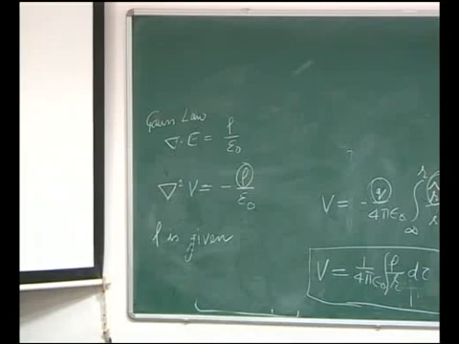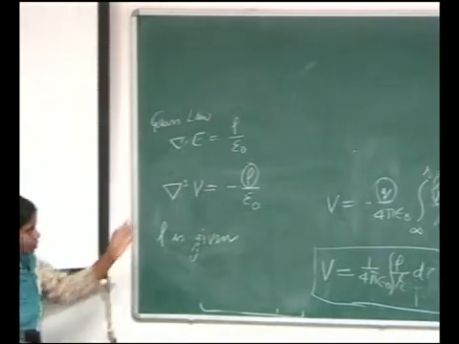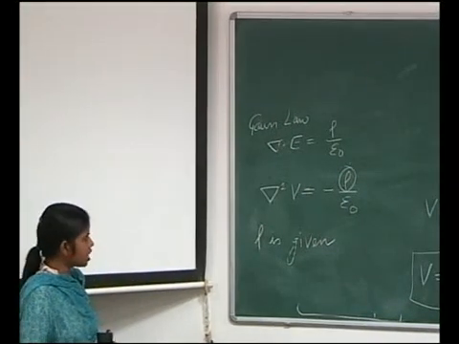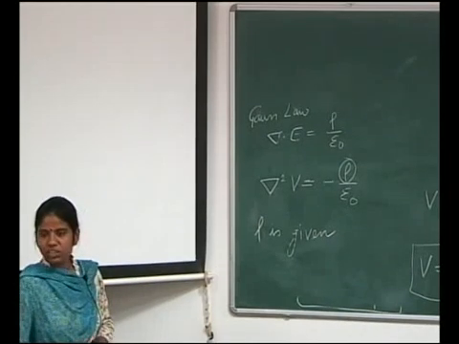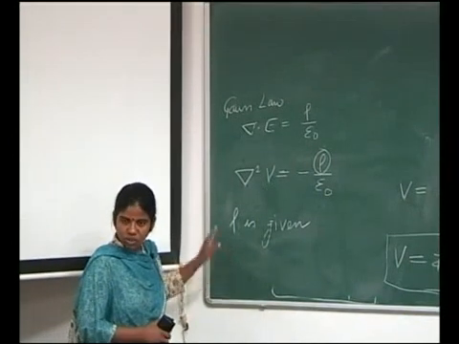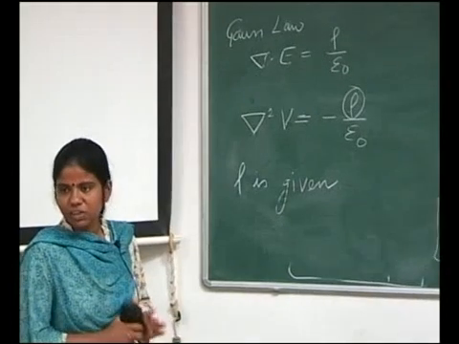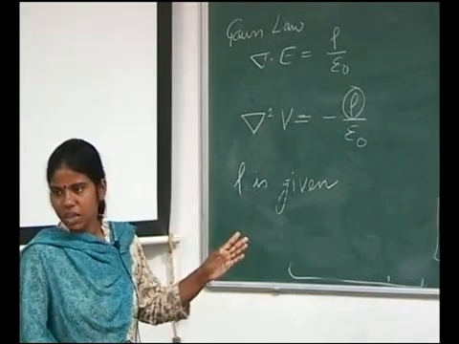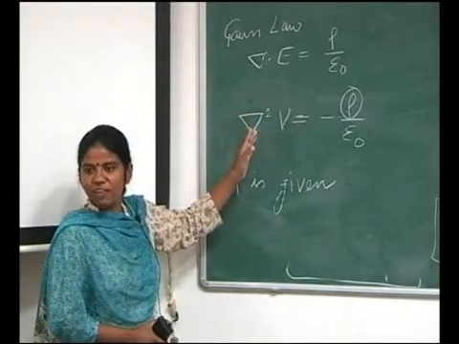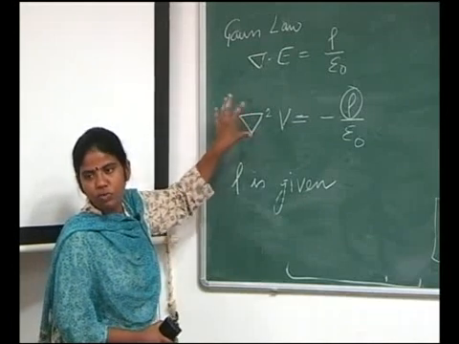I will not be able to complete the boundary conditions today, so I will take them in the next lecture. But before that, I would like to again tell you what we did today, because now we will start with electromagnetism, and the whole of electromagnetism is based on boundary conditions, and all boundary conditions are based on this equation. You have to understand where this equation comes from. It comes from the Gauss law.